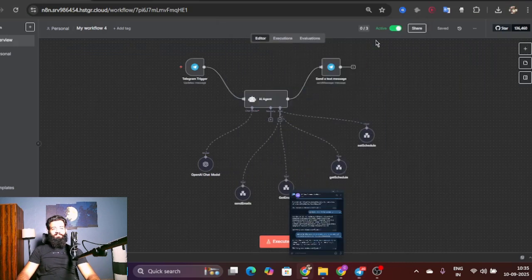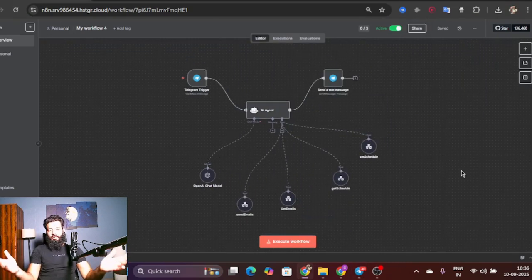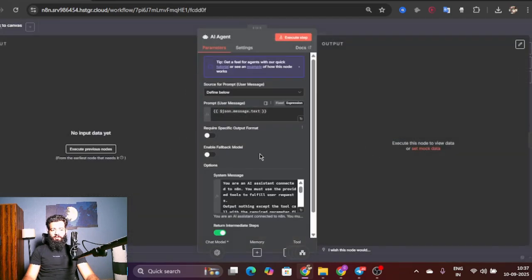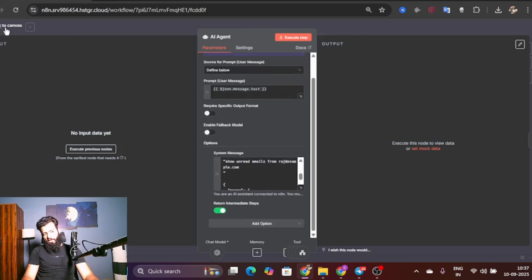So cool, yeah? Since I've shown you the demonstration, I just want to show you the insights of the agent and how it's built, so you have the logical understanding of how this works. All of these tools that you see, send emails, get a schedule, set a schedule, are tools, and they all are built in n8n separately in another workflow. And you see this OpenAI chat model, this is the brain of this whole AI agent. And this AI agent has the prompt, which is this one. You will have it again when you download the template, so I don't have to show you the whole stuff out here.